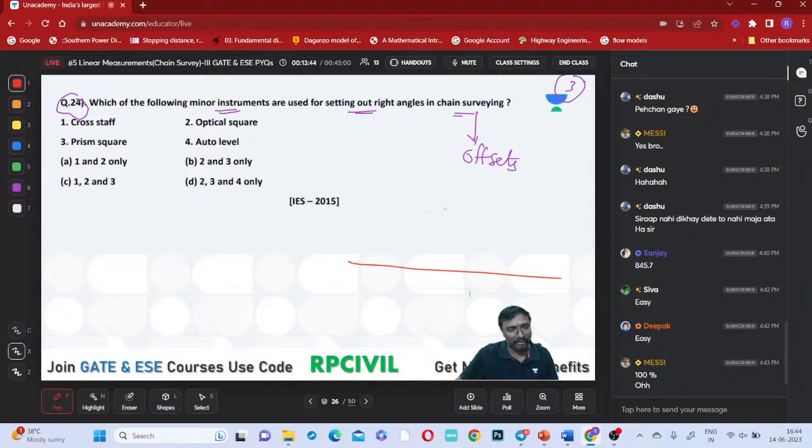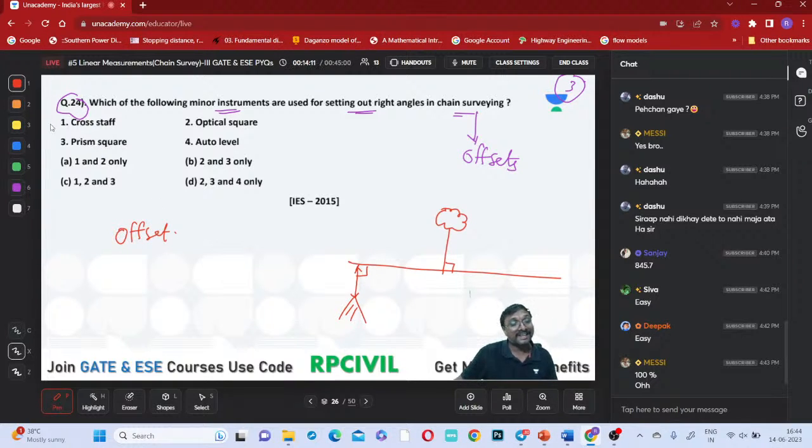Suppose you have a pond here; from this pond, what is the distance? Suppose you have a building corner here; from this main line of the survey, how far is this building corner? Like that. For setting offsets, the main purpose of the right angle is this. What are the instruments used for setting the offsets?